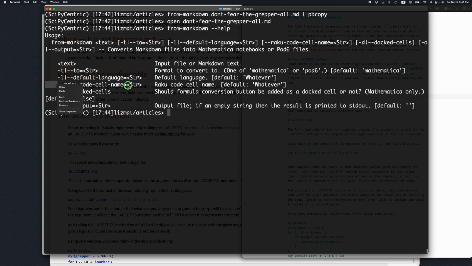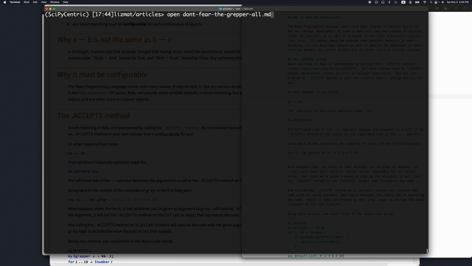This option here can be used to specify the Raku cell, and this option here, the default language, can be used to specify what language we want to be treated by default.